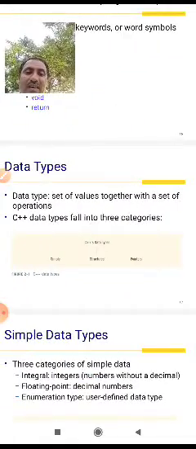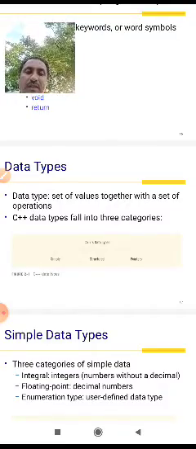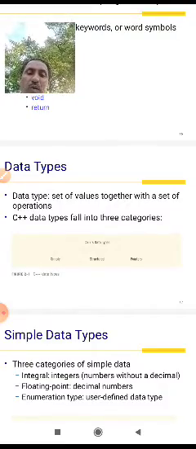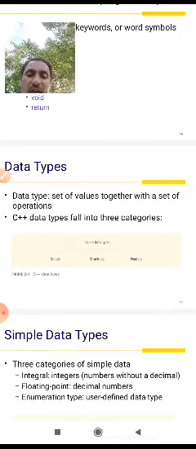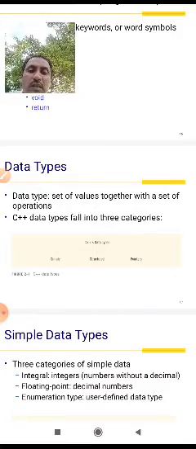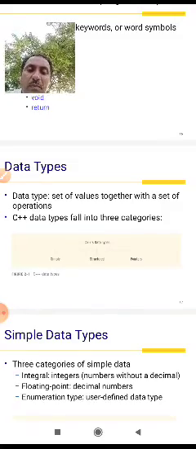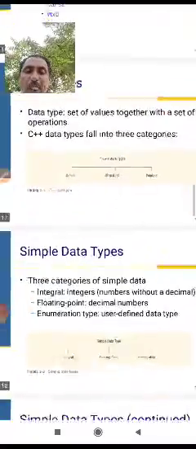There are three categories of data types in C++: simple, structures, pointers.